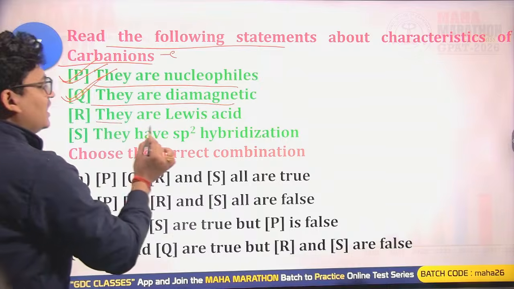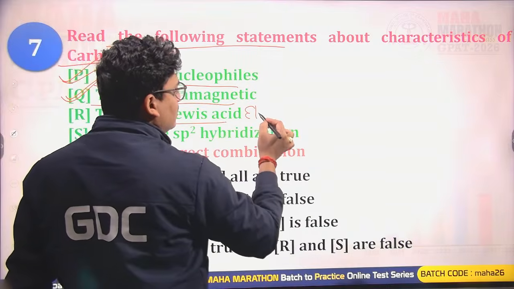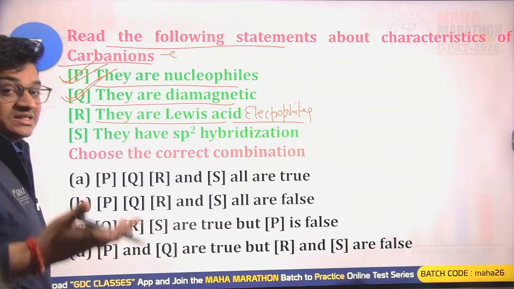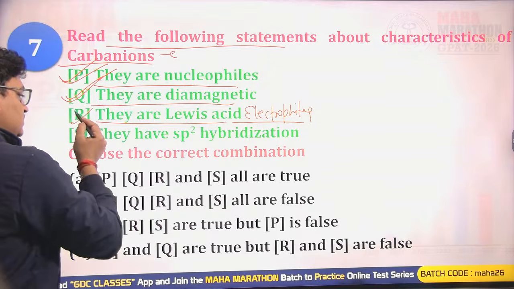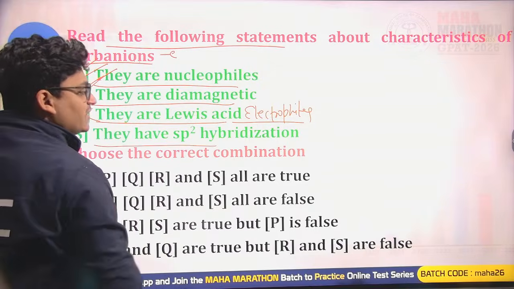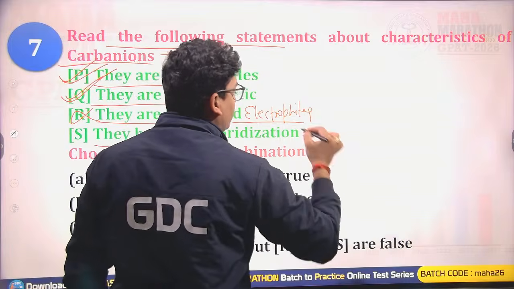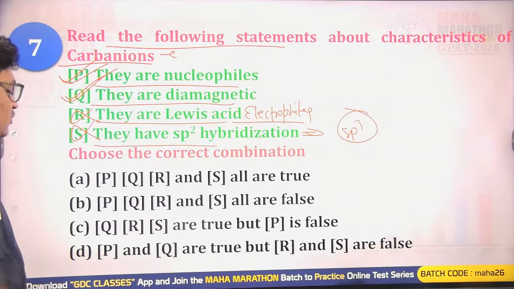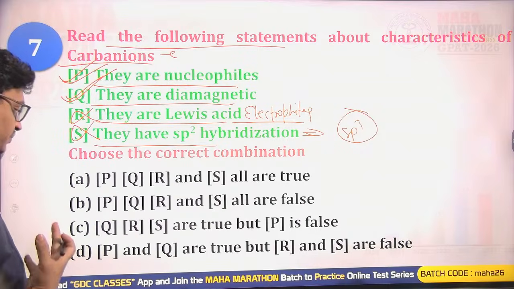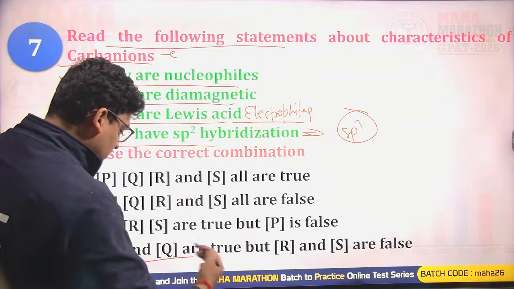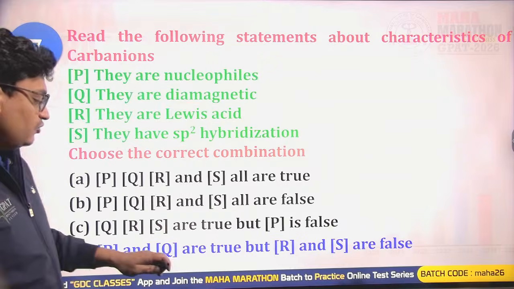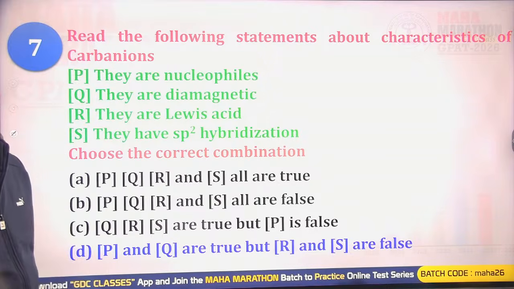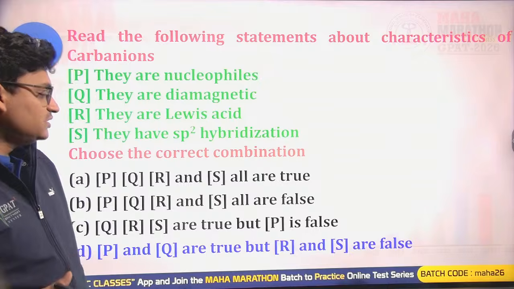They are Lewis acids. No, Lewis acid is the condition for electrophiles. The compounds that have electron pair accepting properties are electrophiles. So this is incorrect regarding the carbanions. They have sp2 hybridization. No, carbanions have sp3 hybridization, so that is also incorrect. So P and Q are correct while R and S are incorrect. In option D, P and Q are true while R and S are false. So D will be the correct combination for this question.